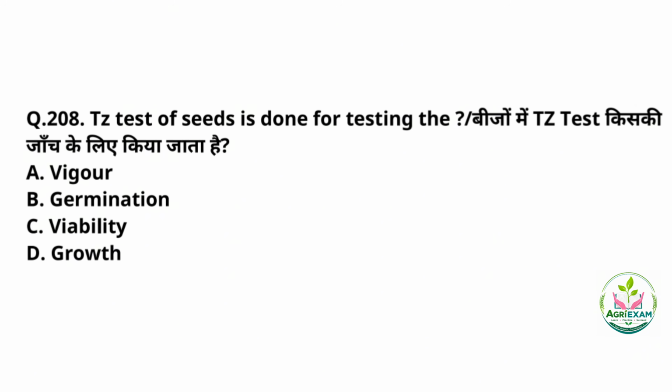This test of seed is done so that we can test the viability of seeds. Correct answer will be option C. So TZ test, that is the tetrazolium test of seeds, is done for testing the viability, means whether the cell is living or respiring status, and it uses a colorless chemical solution that turns red in metabolically active seeds, whereas in dead or non-viable seeds they remain unstained.